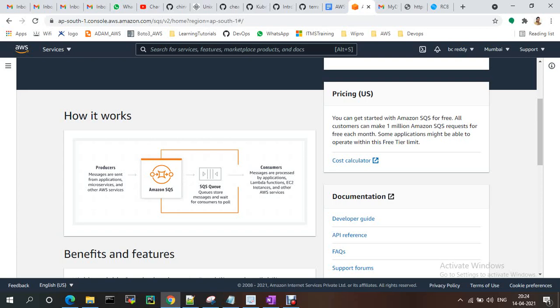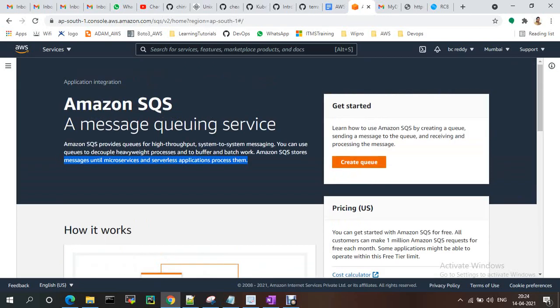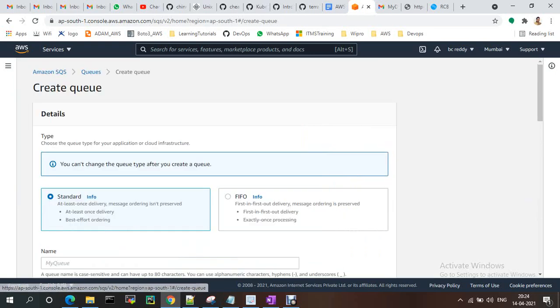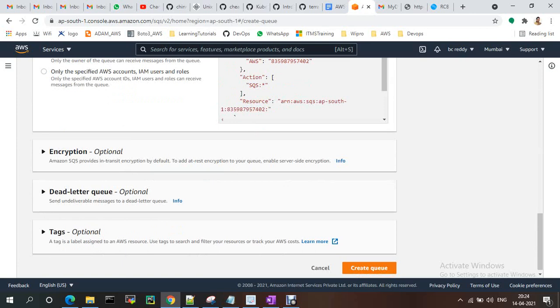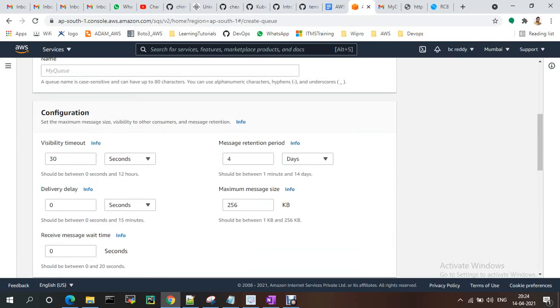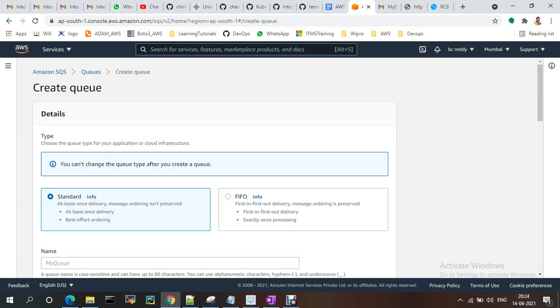Whenever the user sends some messages, they wait in the queue, and then the backend receives them and sends the response back. Same like that, we need to create a queue and add the consumers, like subscribers, same as that one.